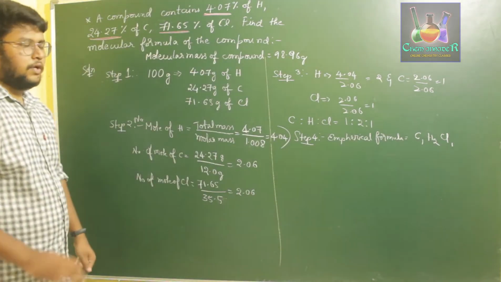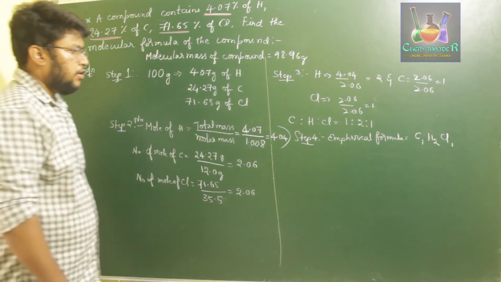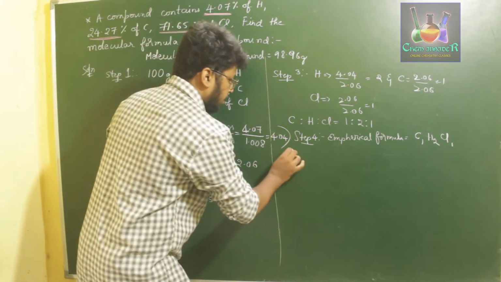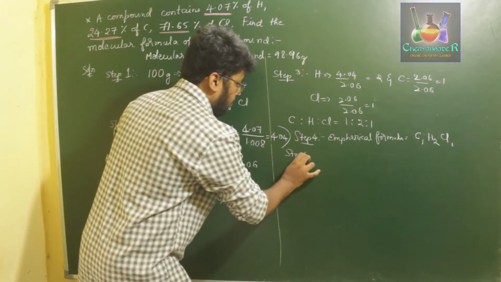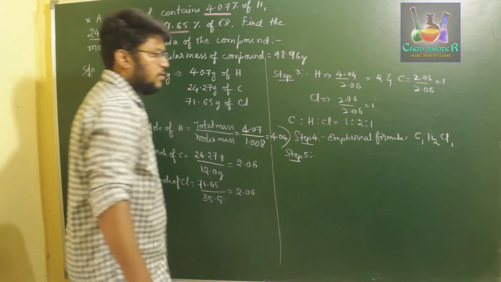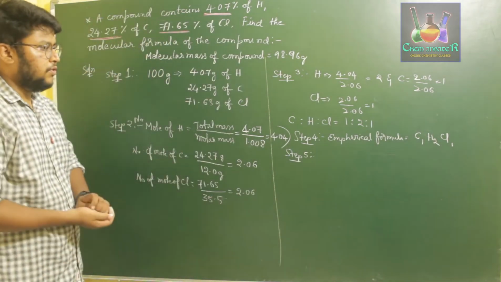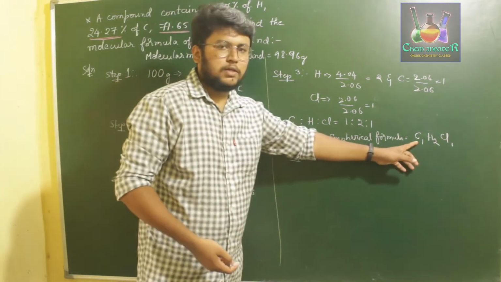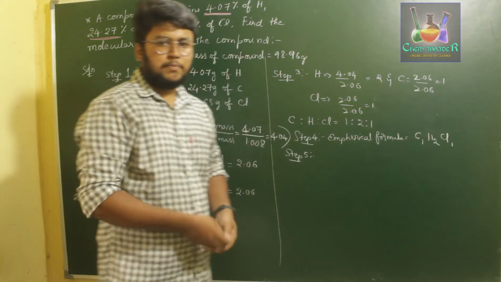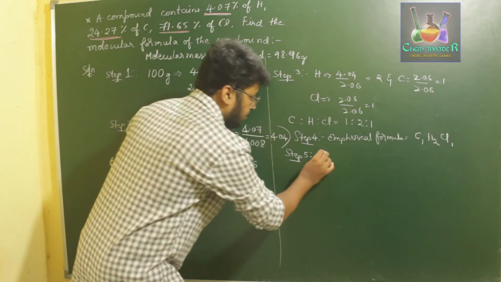Now we need to find the molecular mass. In order to do that, first we need to determine the empirical formula mass. For the empirical formula mass, we add the atomic mass of each of the atoms present. Mass of carbon is 12 grams.